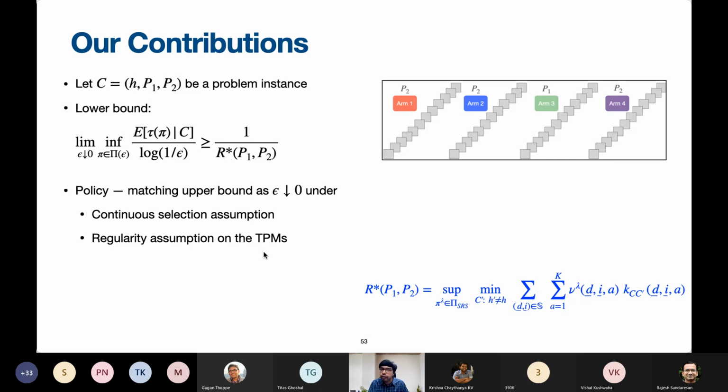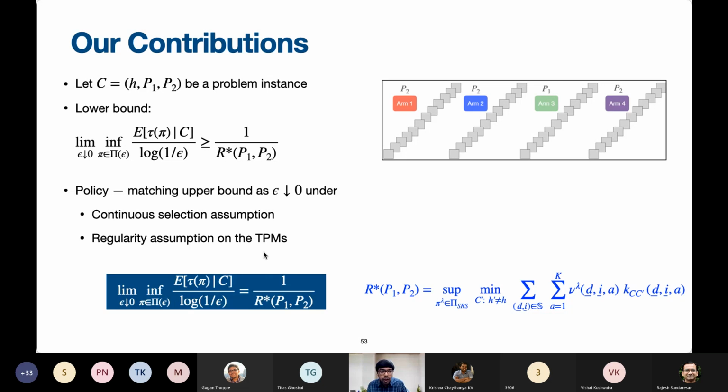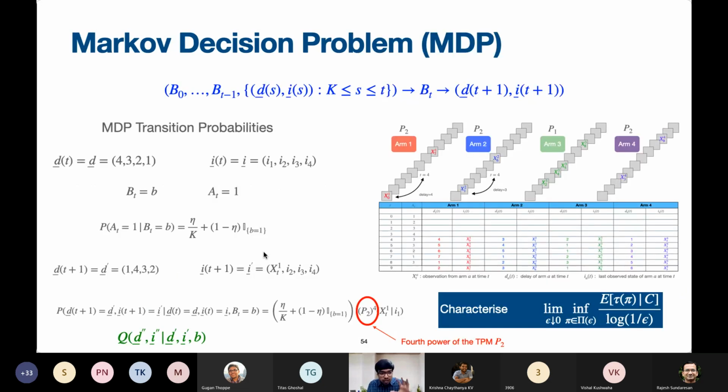So our lower bound will hold for all configurations, same as in the restless setting and the rested setting we saw earlier. However, the upper bound is for a subset of arms configurations which satisfy some assumptions. We will see why these assumptions are important. So our final answer would be this. It is the same as before.